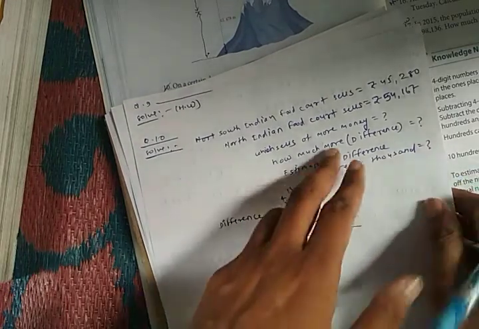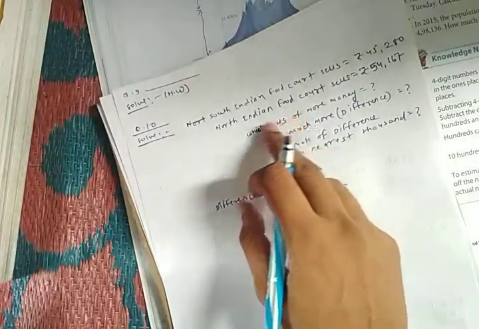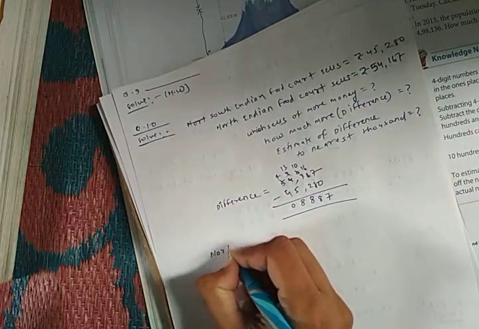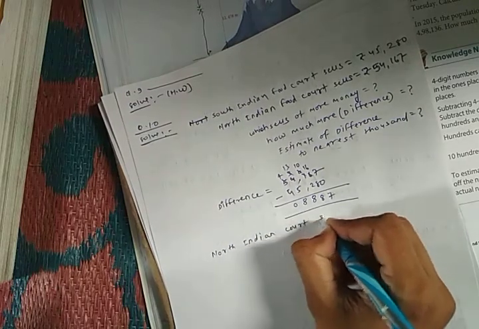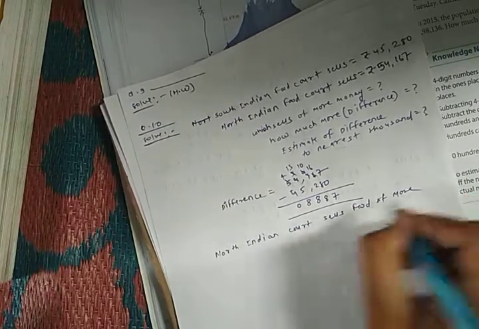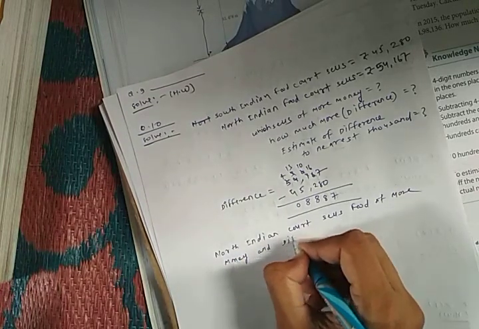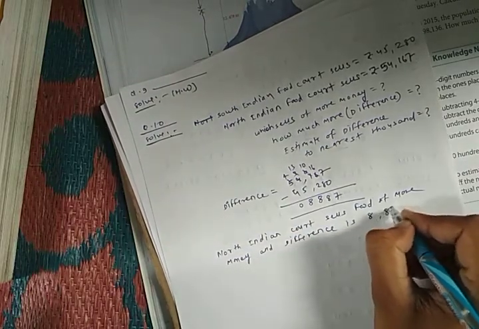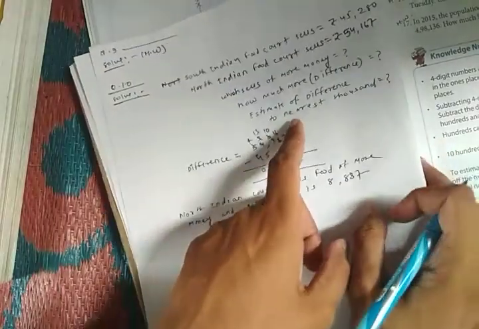And we know which sells more money. The North Indian court sells more money. So here write: North Indian court sells food of more money, and the difference is 8,887. This is our answer, and we have to estimate